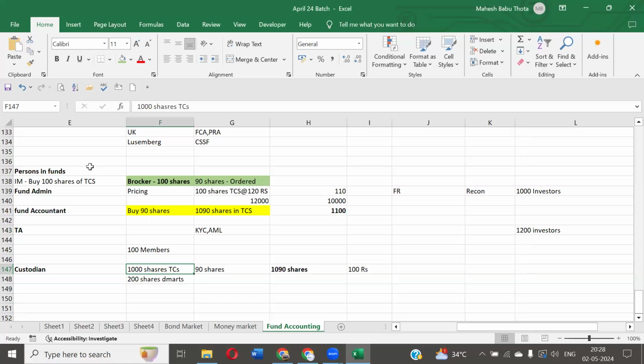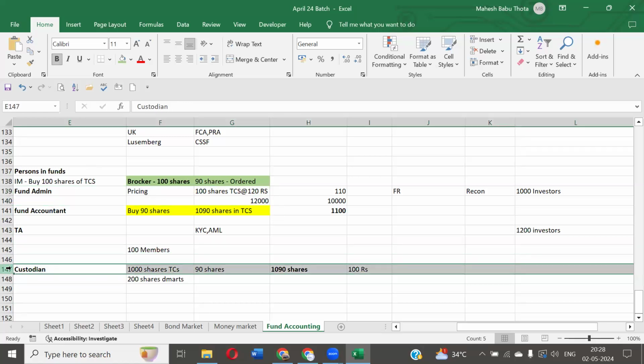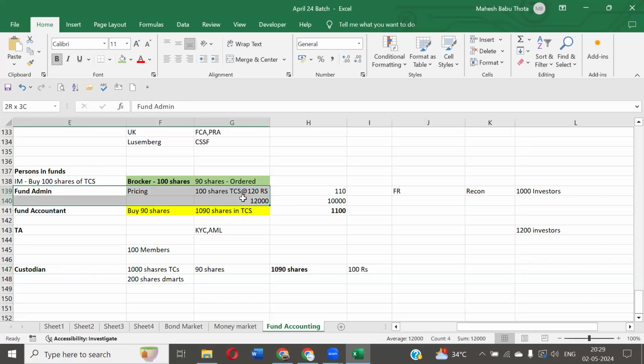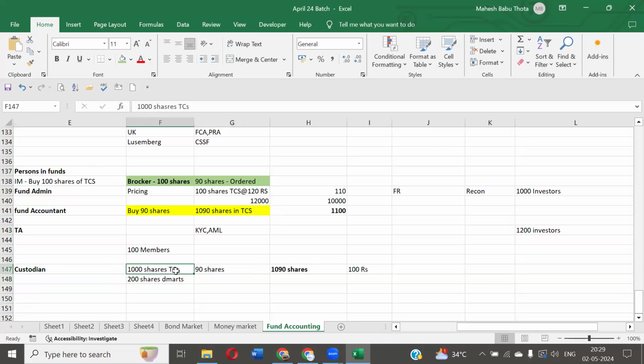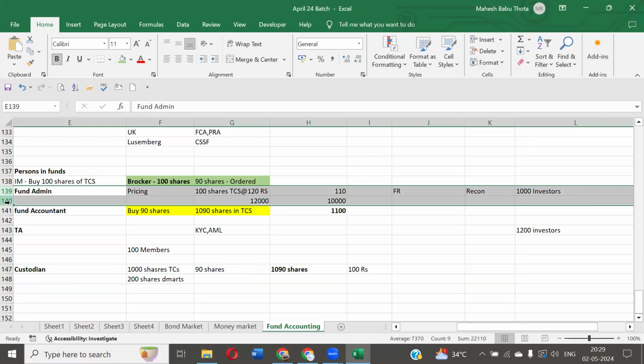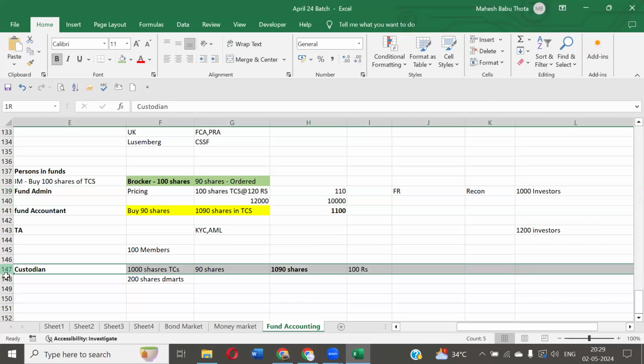So as a fund administrator, we will come to know and we will record the entry. We have received this much interest, this much dividend was announced, so we record the entry. But who will receive that interest and dividend? The custodian only. We know when we are going to receive, but exactly whether we have received it or not, the custodian should know, because the entire assets, cash balance, and everything are maintained by the custodian. We are not maintaining. We are just working based on documentation and instructions.